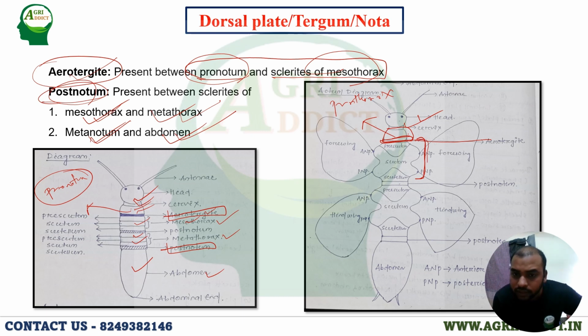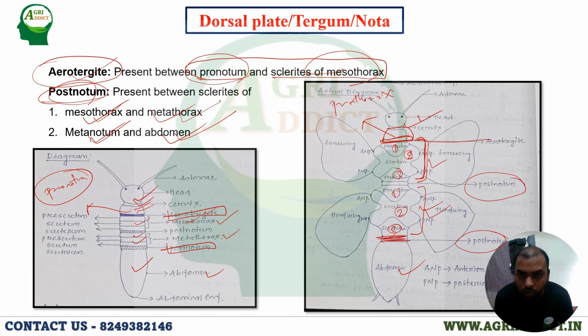This mesothorax is divided into three sclerites. One is the prescutum, this is the scutum, and this is the scutellum. Same thing here in the case of the metathorax also: prescutum, scutum, and scutellum. So where are the scutum, prescutum, and scutellum present? These are present in the tergum, that is in the mesothorax and metathorax. And another thing, you see here, this is the postnotum. I have told you, this is also postnotum, present between the mesothorax and metathorax, and the abdomen. So these are the two postnota.